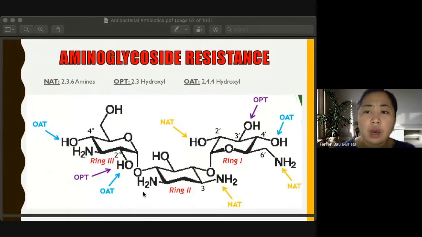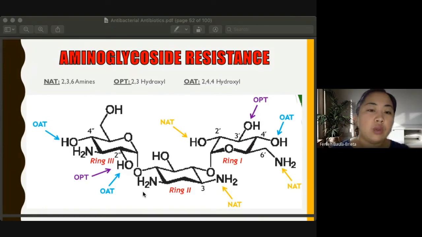This is how the enzyme attacks. I just like to show it to you so you can figure out vividly para maging tangible siya, at least visibly, ma-realize niyo how the enzyme activates the rings of our aminoglycoside.